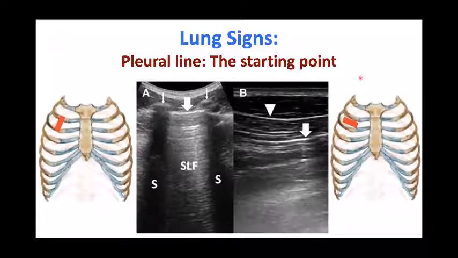Another approach: you always start with the longitudinal approach, and whenever there is a positive finding, at that time you turn your probe to a horizontal scanning, so that you can scan that area in detail.